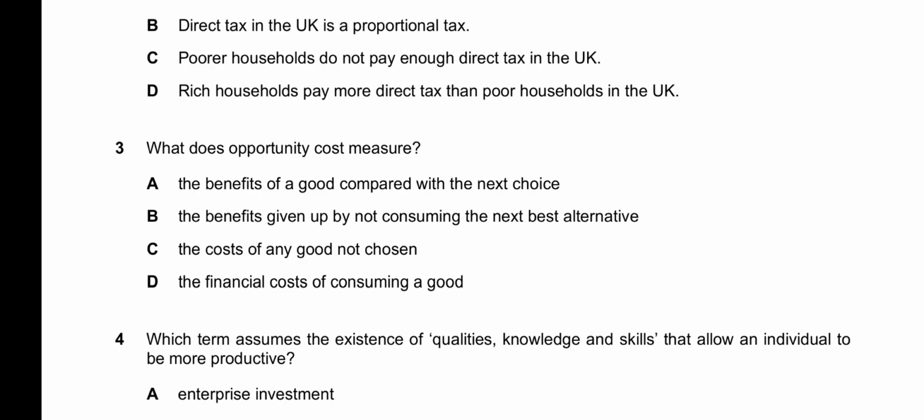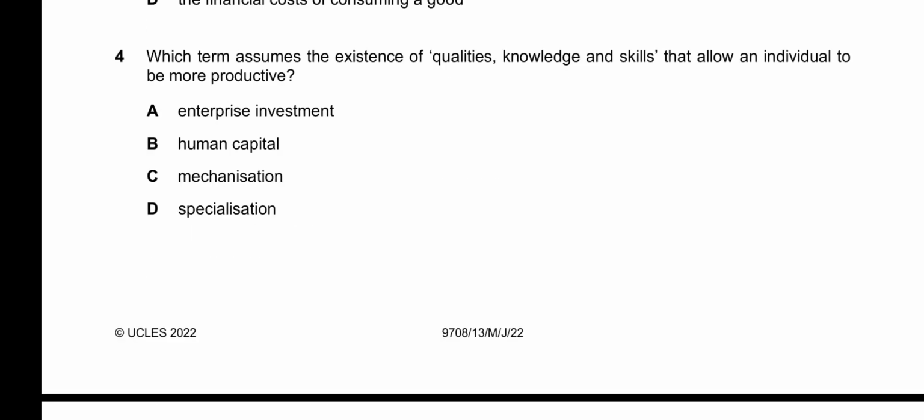C says the cost of any good not chosen. No, it is not correct, because there could be a lot of goods, but we specifically have to look at our choices, and then we can determine the opportunity cost for a certain action. D, the financial cost of consuming a good. That is completely incorrect. So 3B is the answer. Question 4 says, which term assumes the existence of qualities, knowledge, and skills that allow an individual to be more productive.